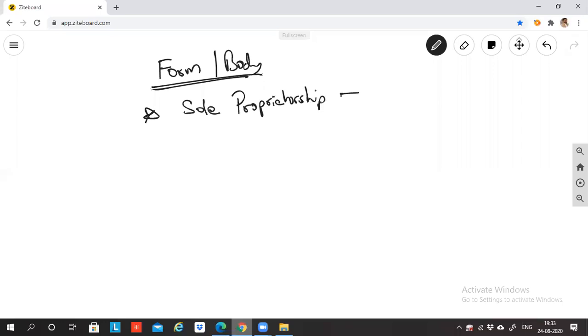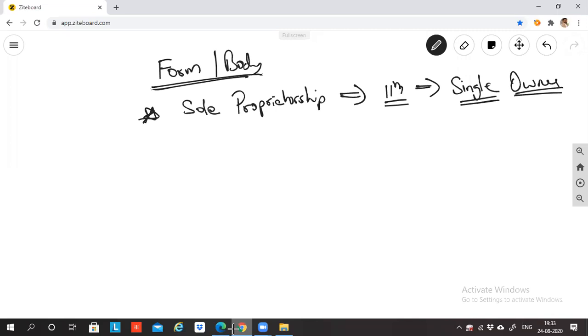So this we learned in 11th standard, which says that if you are starting a business and you're a single owner, then you need to form a sole proprietorship business, correct? And we studied in 11th standard how we do accounting for a sole proprietorship business, right?